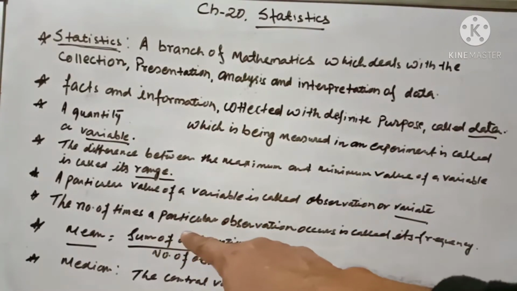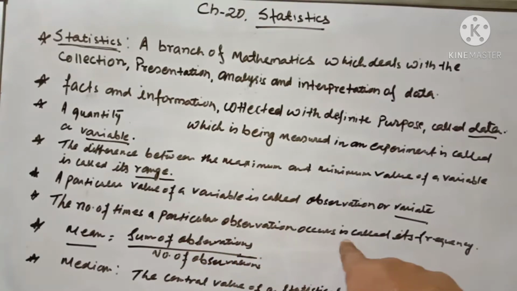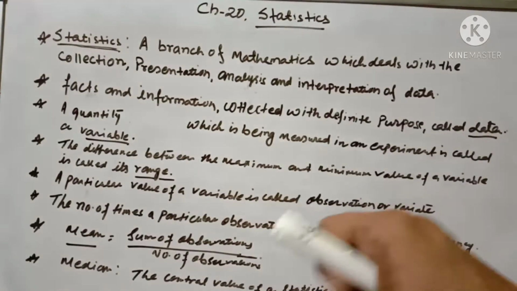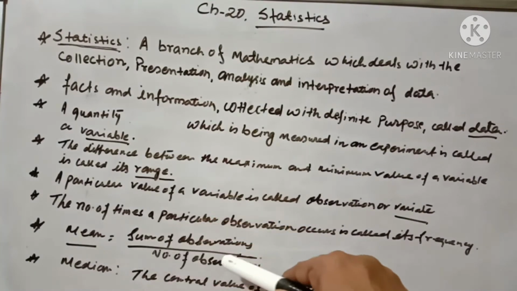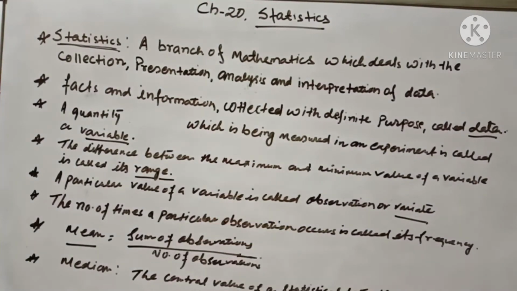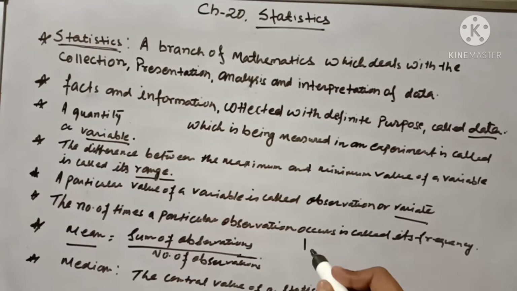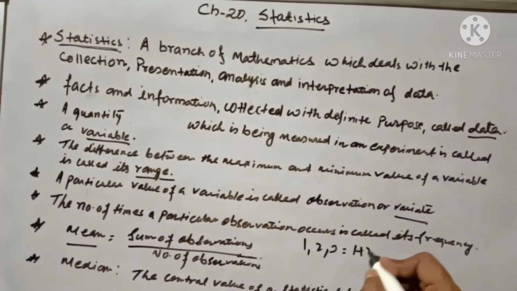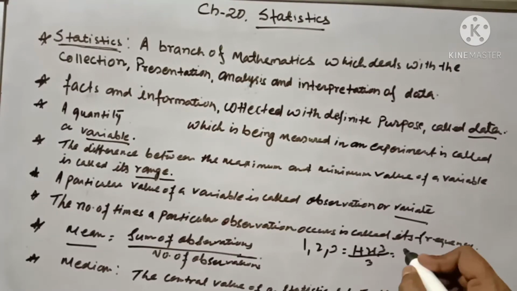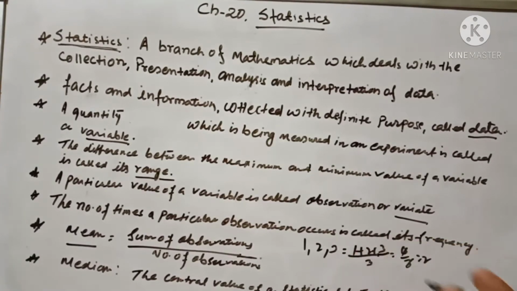The number of times a particular observation occurs is called its frequency. Mean means just the arithmetic average, that is, the sum of observations divided by the number of observations. Suppose the numbers 1, 2, 3 are given. We can easily find the mean: 1 plus 2 plus 3 is the sum of observations. How many observations are there? 1, 2, 3, so divided by 3. 6 by 3 is 2. This is the mean of the given data.